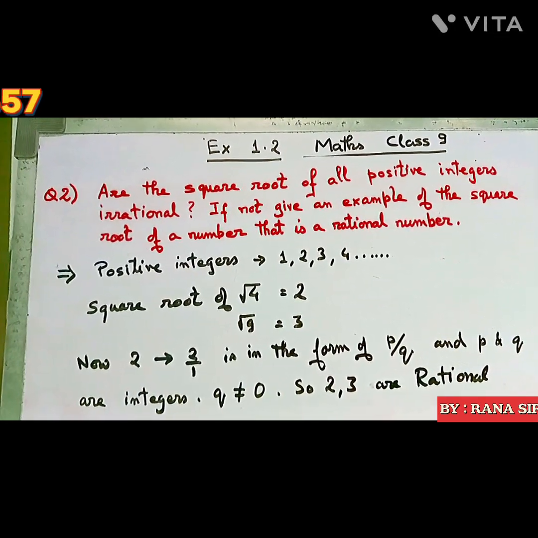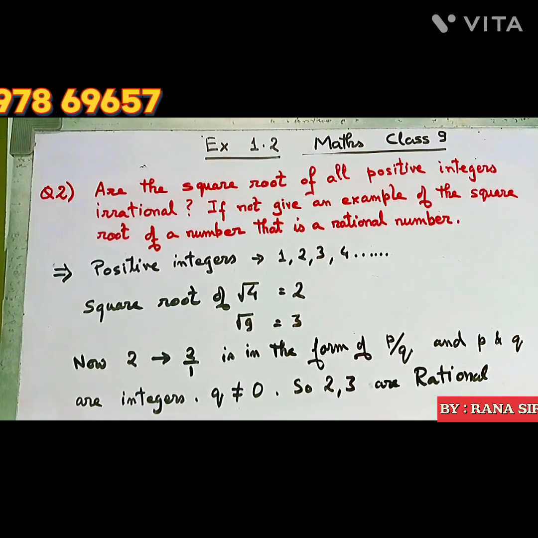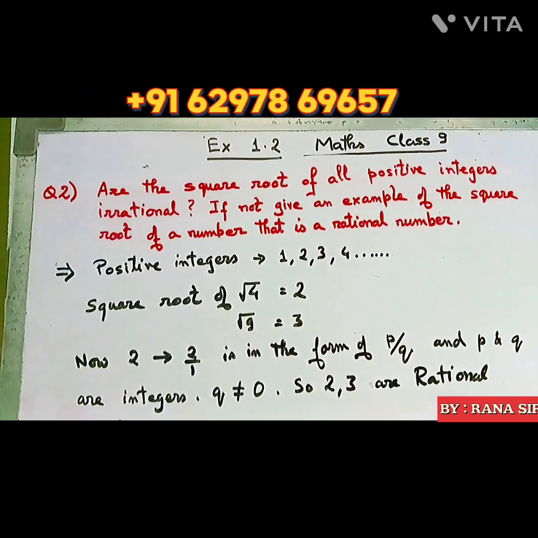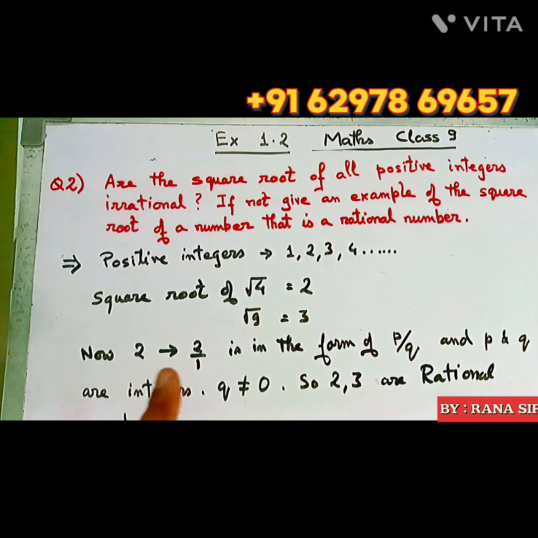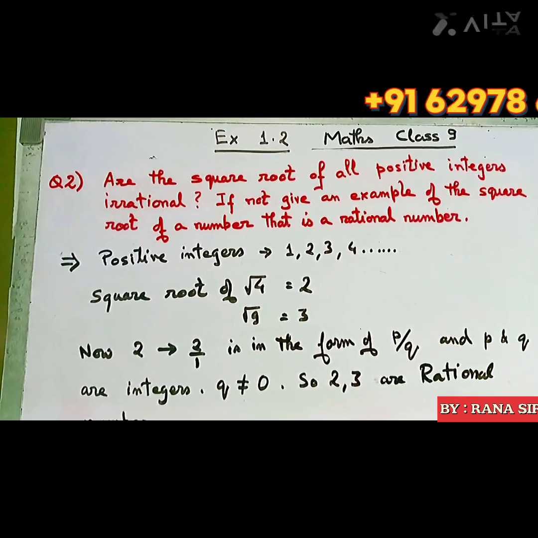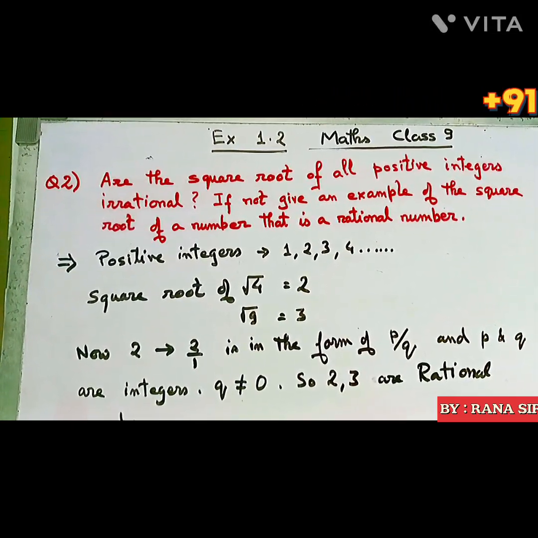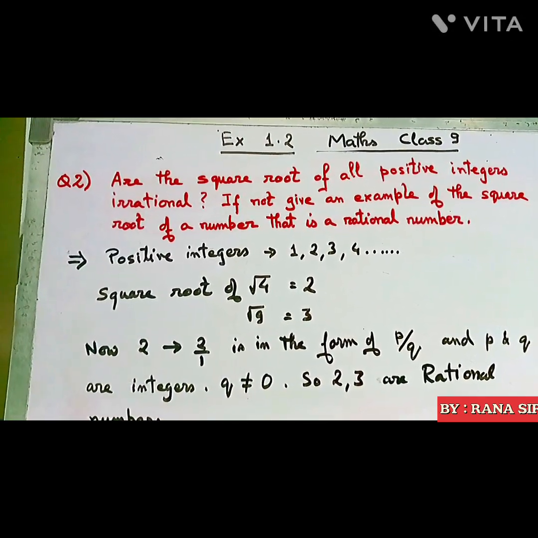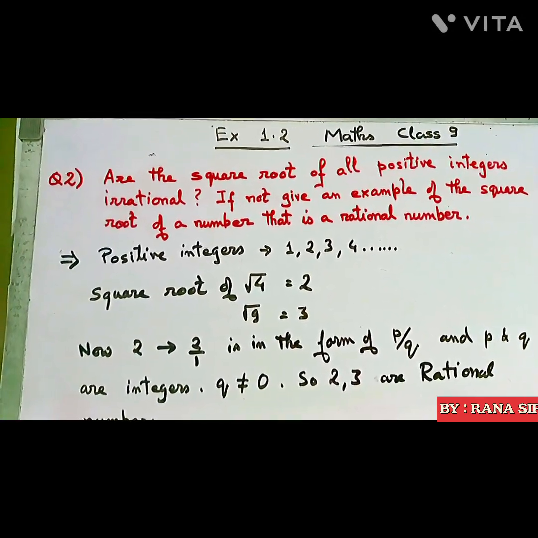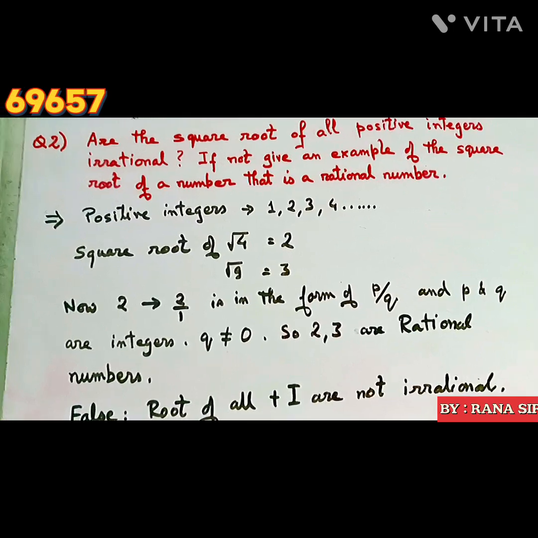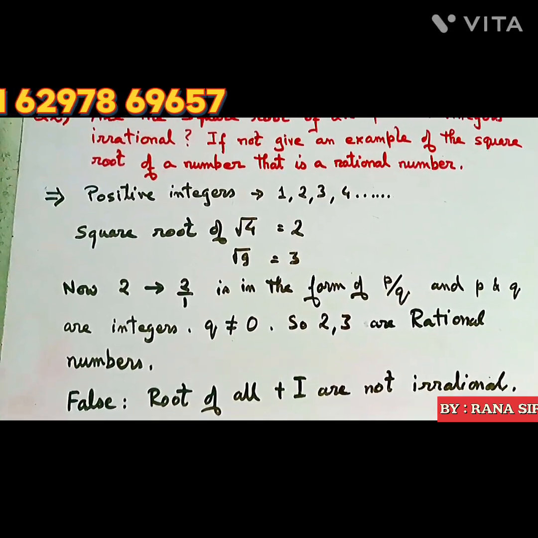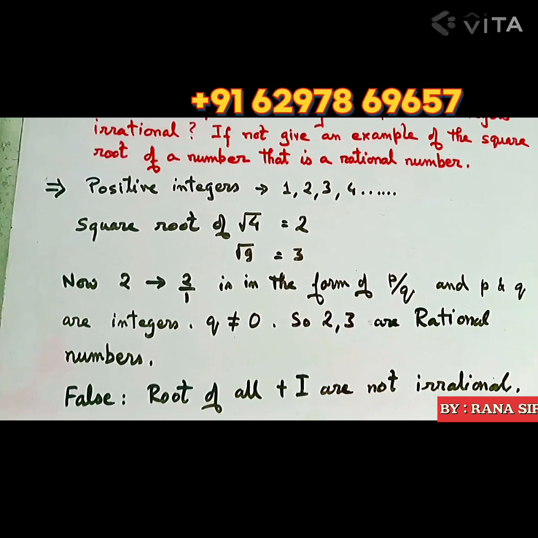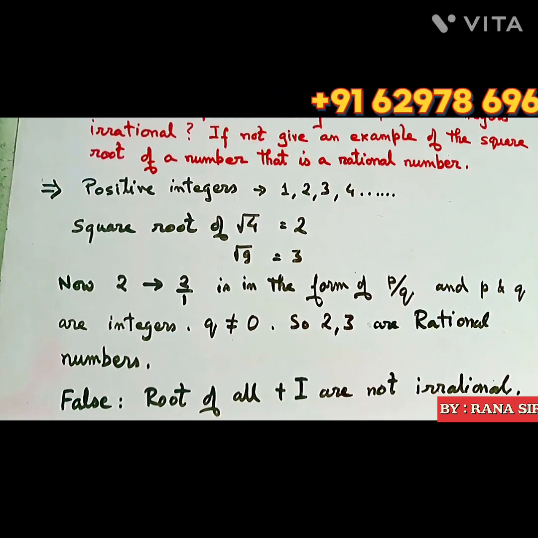If we take the square root of 4, it is 2, and the square root of 9 is 3. So 2 can be written as 2 by 1, in the form of p by q, where p and q are integers and q is not equal to 0. Q is the denominator, which is not equal to 0. Hence 2 and 3 are rational numbers. So the above statement is false. Square roots of all integers are not irrational.